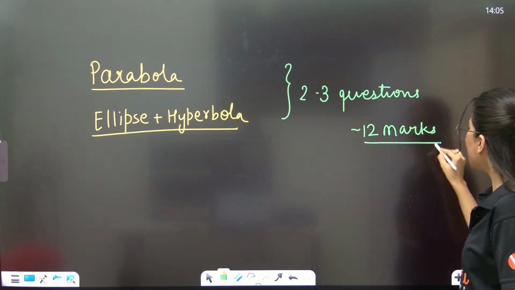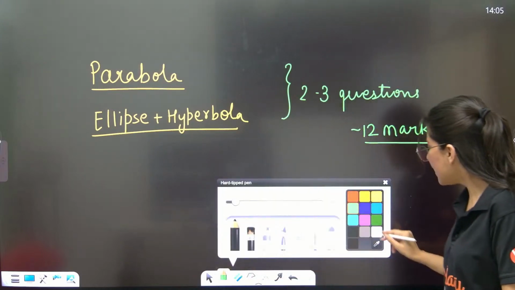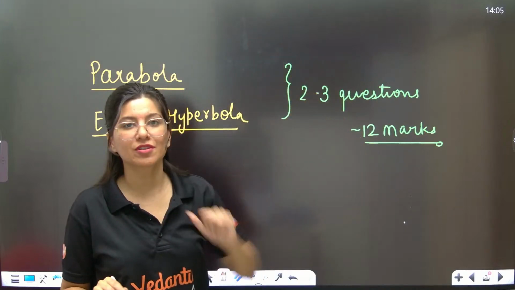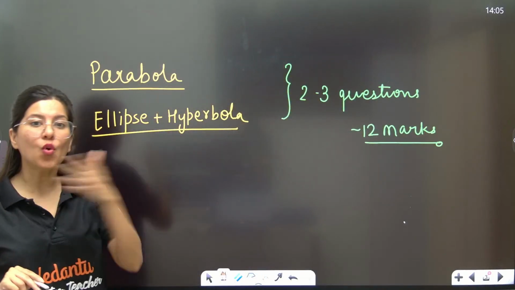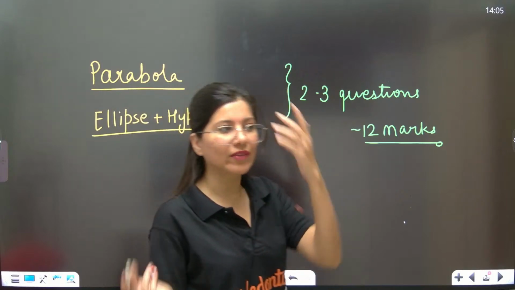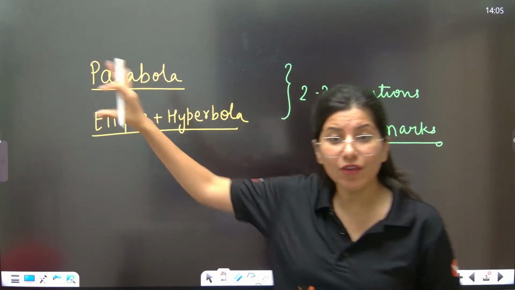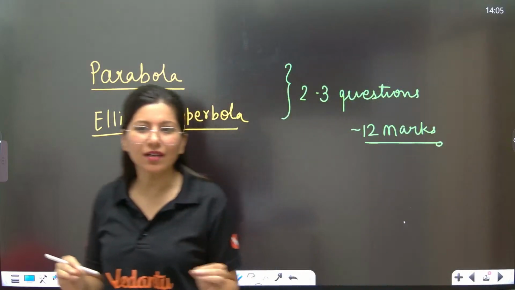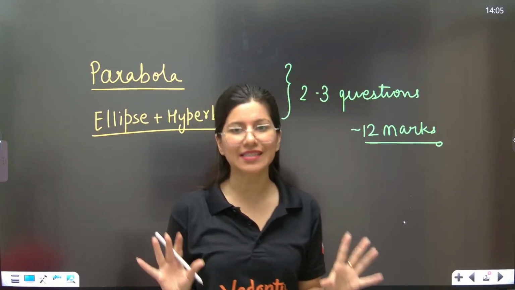If I teach you only parabola, then hardly one question will come. If I teach you only ellipse, you don't even know whether one question will be there. But if you combine conic section, at least 2 to 3 questions will be there. So I think the session is worth investing in.